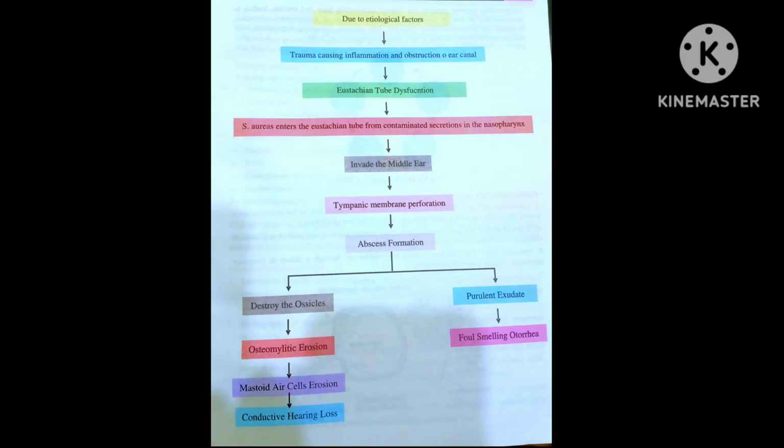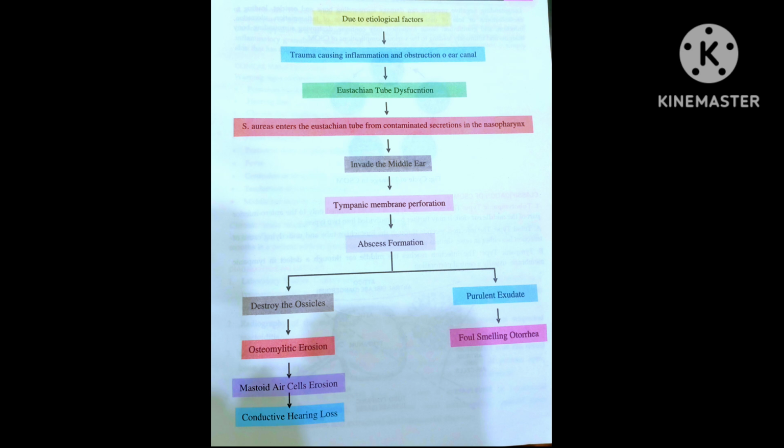Pathophysiology of chronic otitis media. Due to etiological factors, trauma causes inflammation and obstruction of the ear canal, which causes eustachian tube dysfunction, in which S. aureus enters the eustachian tube from contaminated secretions in the nasopharynx and invades the middle ear, which causes tympanic membrane perforation, in which abscess formation occurs, which causes destruction of ossicles and purulent exudate.